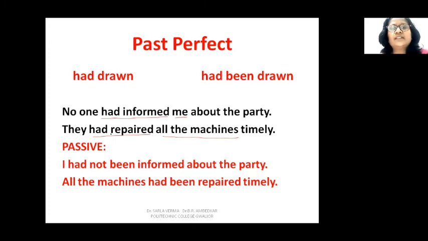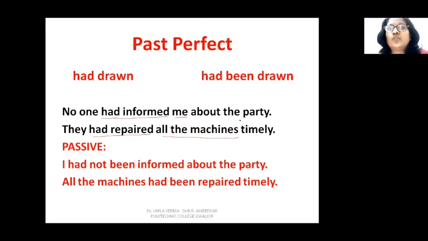So whenever the sentence is long, don't get confused. See, no one had informed what, no answer, whom, me is the answer, and me when changed into subject will be I. Now, about what? So the party is the object of the preposition about. It is not the object, it has got nothing to do with informed.